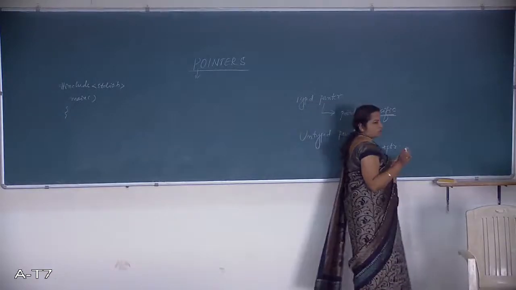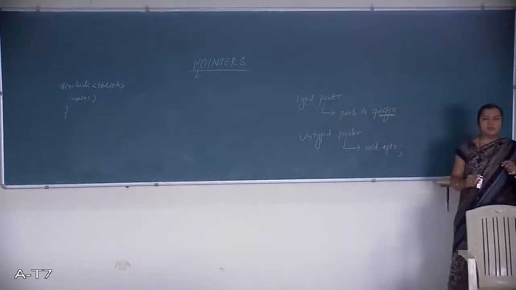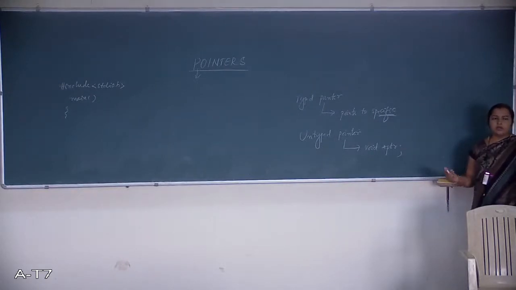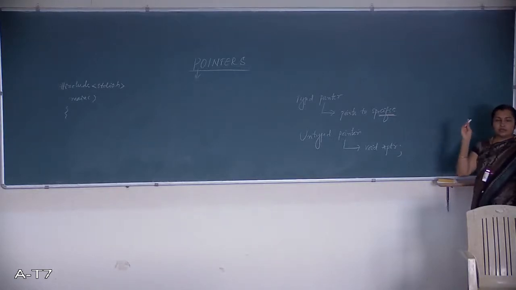Here it points to a specific variable, as I already said. If you are declaring an integer pointer variable, it will hold the address of an integer variable. A floating pointer variable will hold the address of a floating point variable. A character pointer variable will hold the address of a character variable. Vice versa, a character pointer variable is not meant to hold the address of an integer variable.